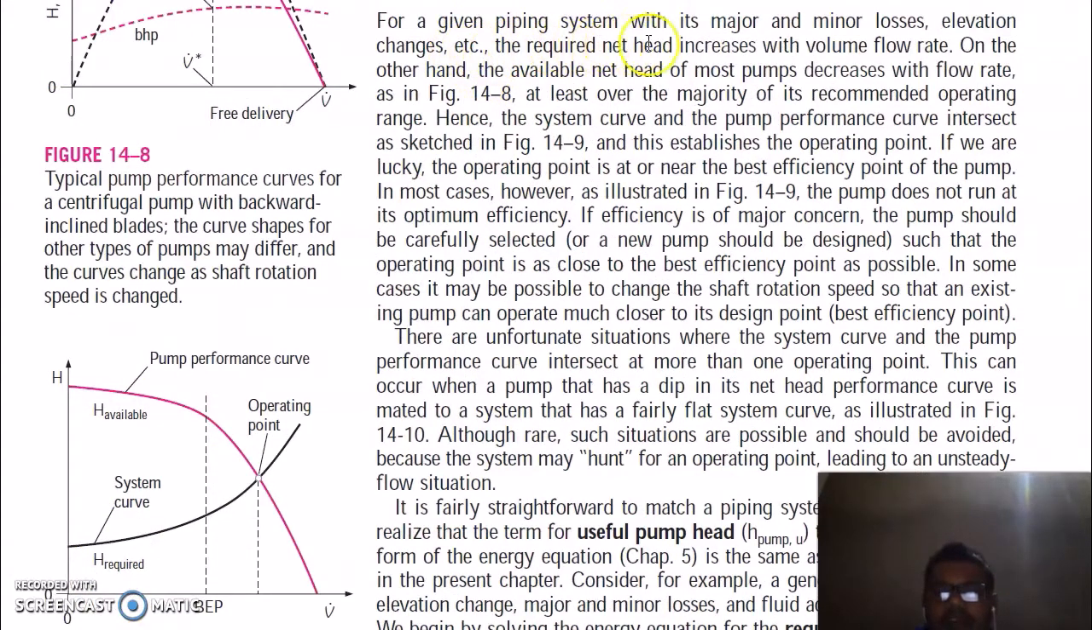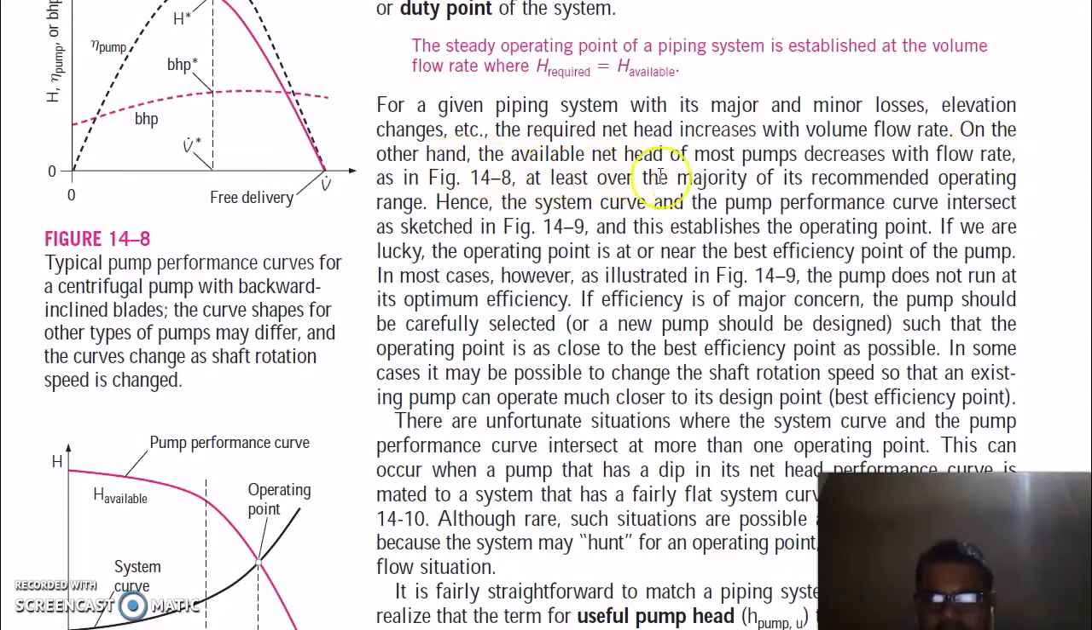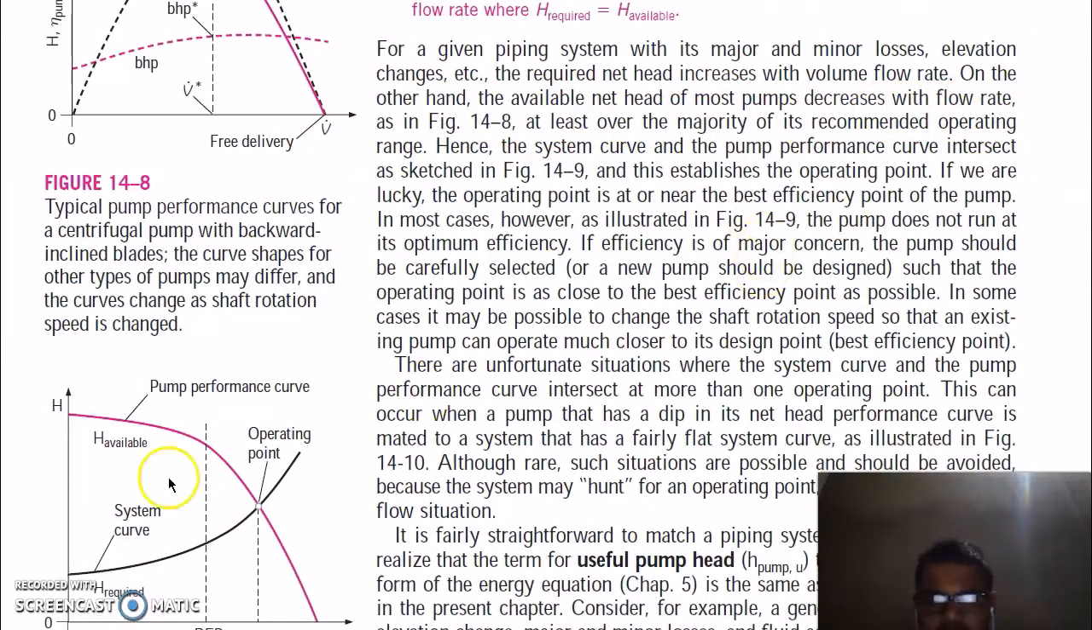For a given piping system with its major and minor losses and elevation changes, the required net head increases with volume flow rate. On the other hand, the available net head of most pumps decreases with the flow rate. You can say head is decreasing with the flow rate.